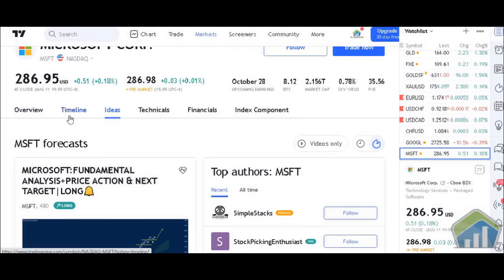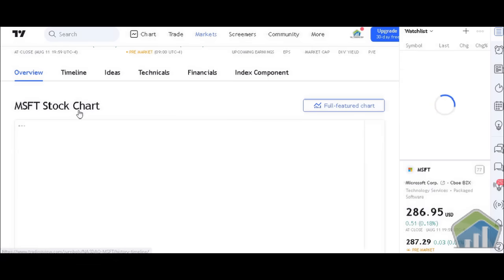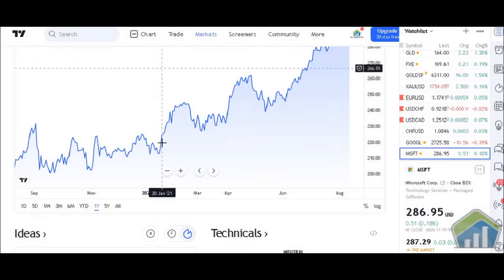So we have overview, timeline, ideas, technicals, financial, and index component. We're going to click on overview real quick so I can show you exactly what's going on in overview. We have the Microsoft charts right here.